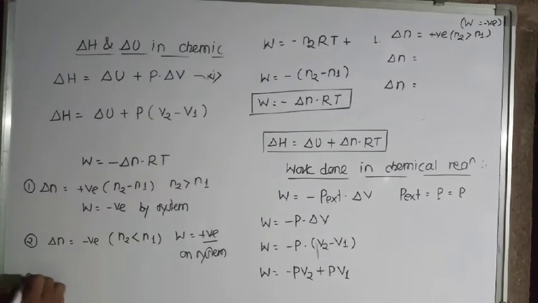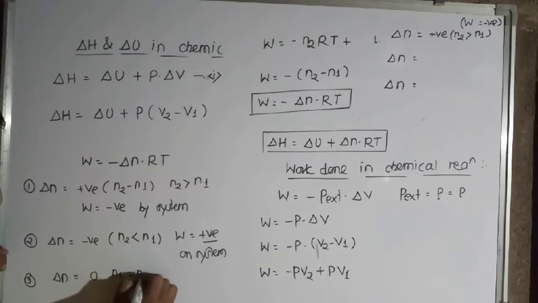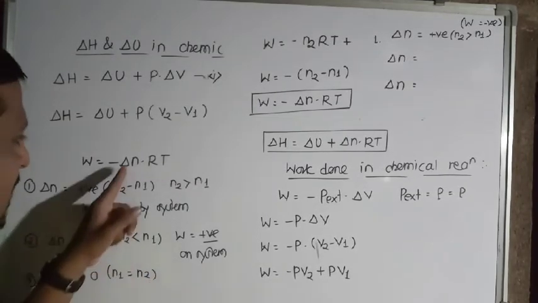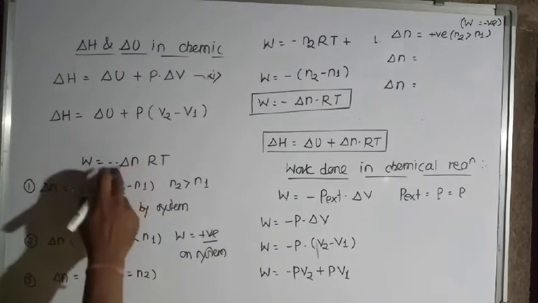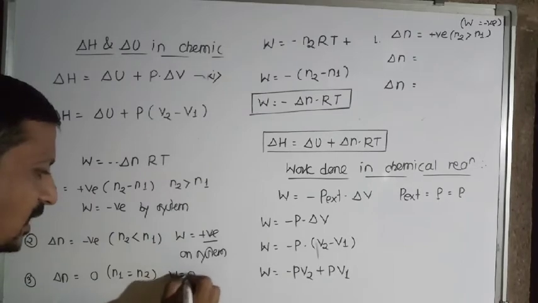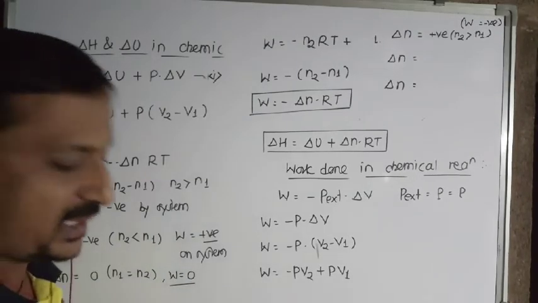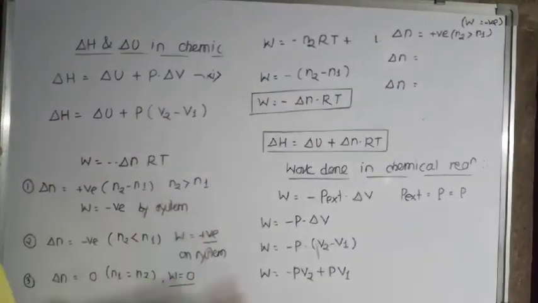And the third case is delta n is equal to 0. When delta n becomes 0, N1 is exactly equal to N2. If both are equal, then what will delta n be? It will be 0. And as delta n comes out to be 0, the whole term comes out to be 0. So in that case work is 0, in the sense no work is done. Isn't it? Consider. Hope you understand all these things.